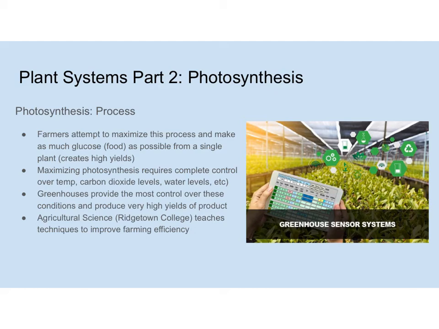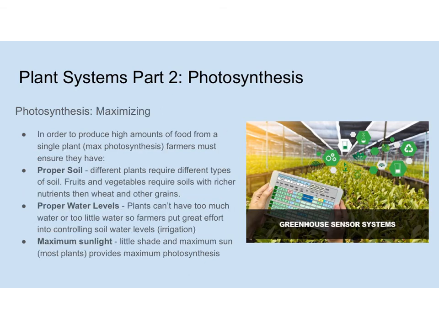As a job opportunity, agricultural science at Richtown College teaches techniques to improve farming efficiency. It will talk about different techniques to improve and maximize your yields, if you're interested in that. So, in order to produce high amounts of food from a single plant, or to maximize photosynthesis,